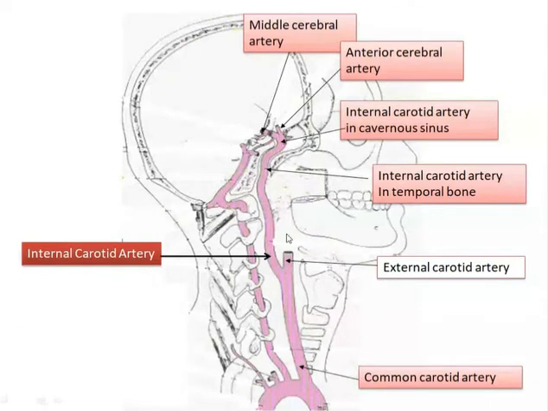And inside the cranial cavity, it divides into the anterior cerebral artery and the middle cerebral artery. The anterior cerebral artery and the middle cerebral artery from the internal carotid artery, and the posterior cerebral artery from the basilar artery, unite to form the circle of Willis.